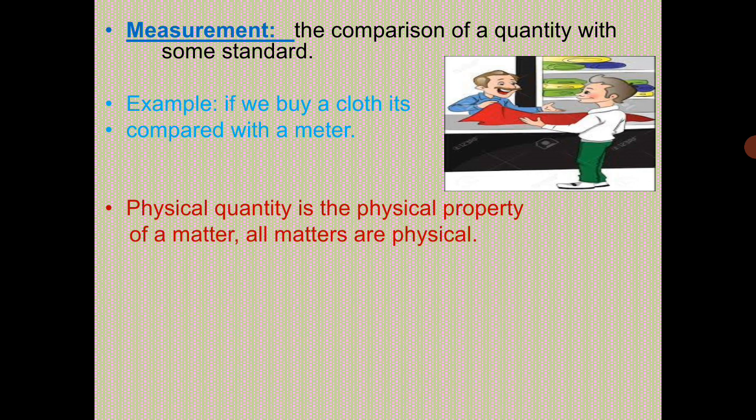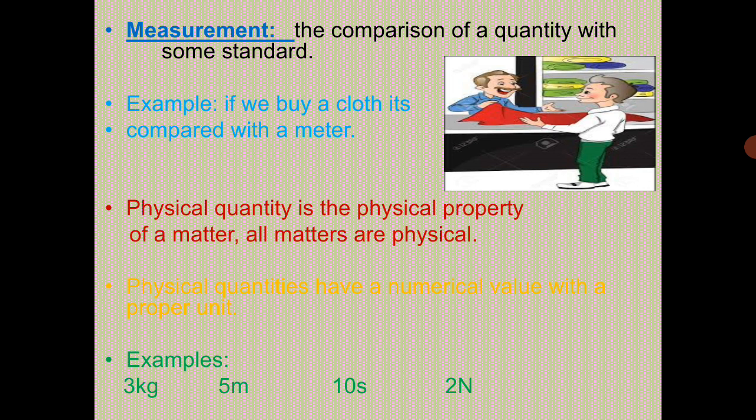We have already discussed that all matter is measurable. A physical quantity is a physical property of matter, and all matter is physical. Physical quantities have a numerical value with a proper unit. For example, 3 kilogram, 5 meter, 10 second, 2 Newton. In such physical quantities, 3 kilogram, 5 meter, 10 second and 2 Newton are the magnitude. And magnitude is actually the combination of two things. One is numerical values like 3, 5, 10, 2. And the other is its proper unit like kilogram, meter, second, Newton.